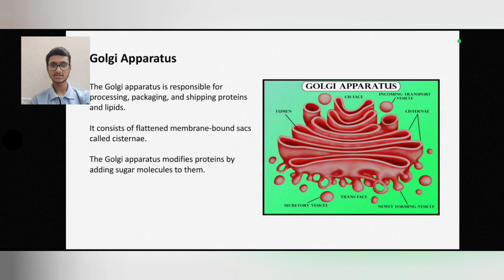Golgi apparatus. The Golgi apparatus is responsible for processing, packaging, and shipping proteins and lipids biomolecules. It consists of flattened membrane-bound sacs called cisternae. The Golgi apparatus modifies proteins by adding sugar molecules to them. Here you can see the detailed structure of the Golgi apparatus that contains biomolecules such as proteins and lipids.